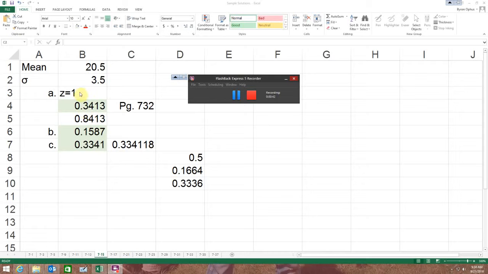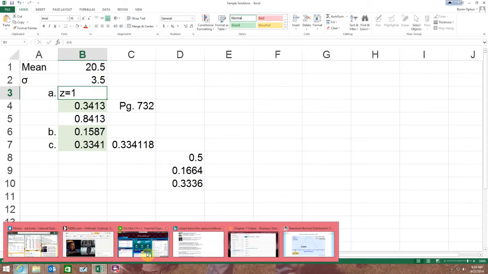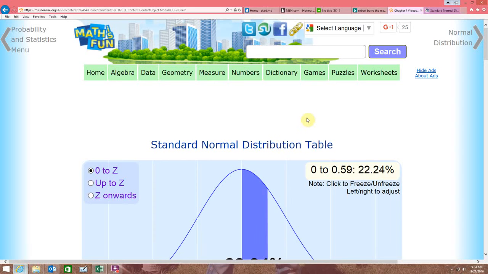In this case, I did the math pretty easily and quickly, that my z is going to be equal to 1, right? Because I'm one standard deviation from the mean. $24 would simply be one standard deviation. So my z is that, and I want to know what the probability is, and I can come to this handy tool.